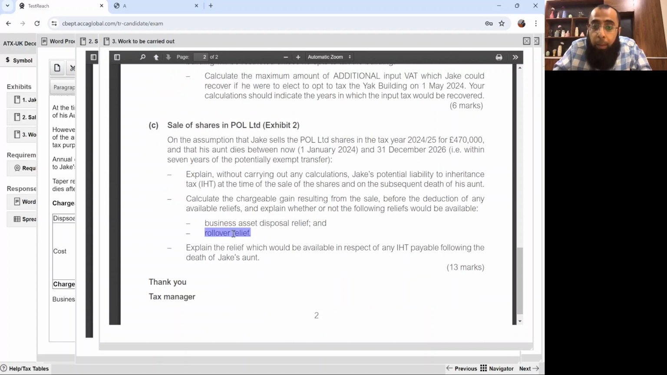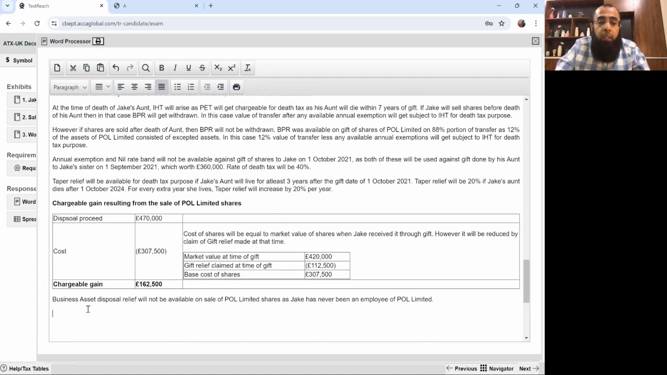Then he asked us about the rollover relief. About the rollover relief, it's very simple. No rollover relief on disposal of shares, as shares are not a qualifying asset for rollover relief. Qualifying assets for rollover relief, I hope you all know, are land and building, plant and machinery, and goodwill.